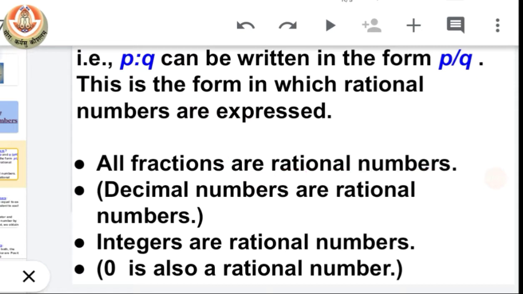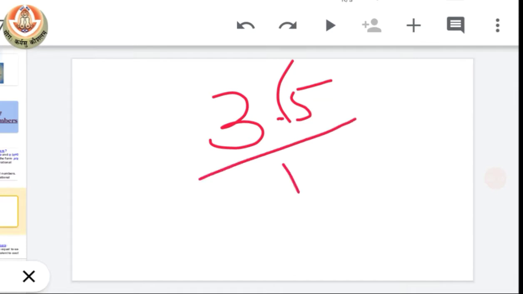So that means decimal numbers are also rational numbers, because as we discussed in our prior chapter, we can write a decimal like 3.5 as a fraction. So let's see how we can write 3.5, which is a decimal, as a fraction, by just removing its decimal point and putting 10 in its denominator.